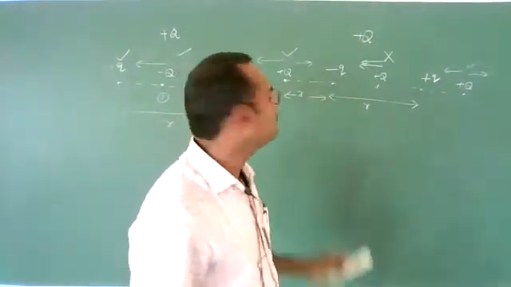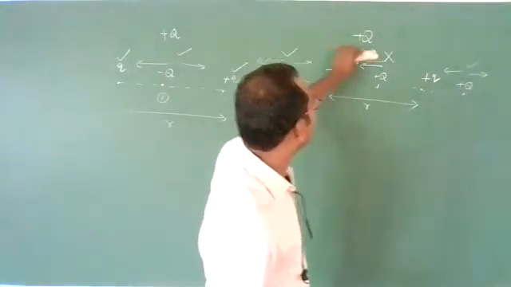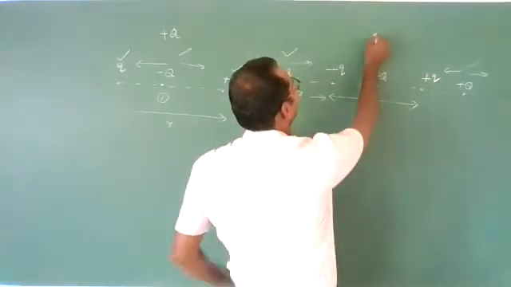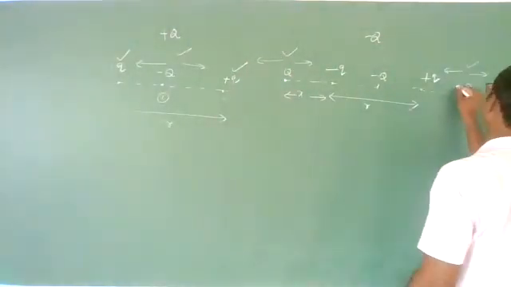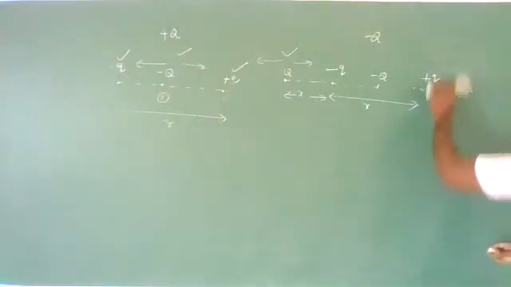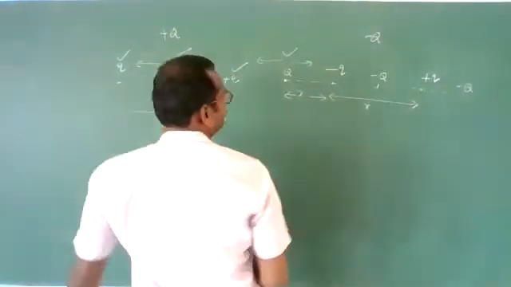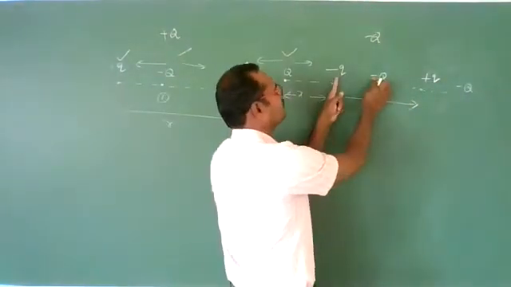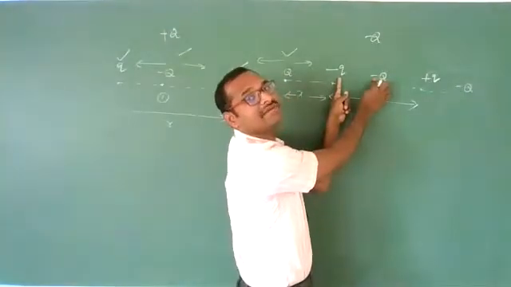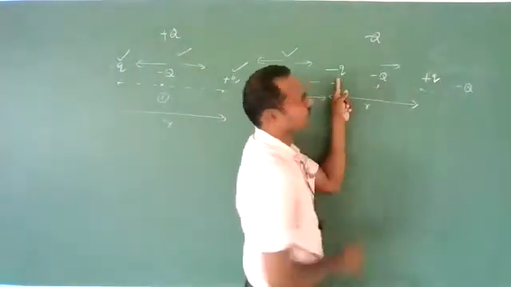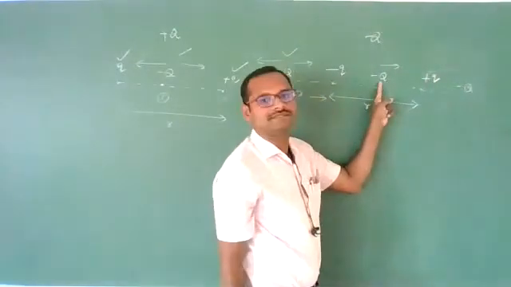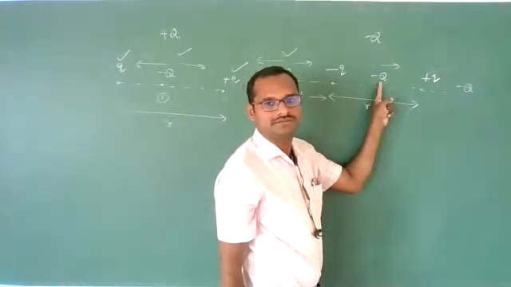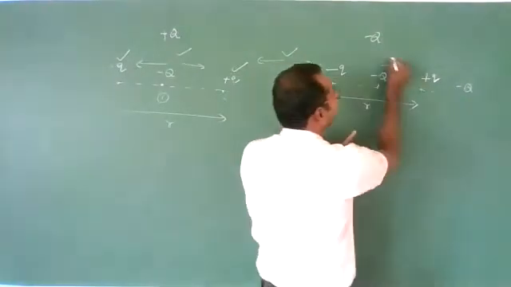Let us check for a negative charge also. If we keep a negative charge here, what will happen? Due to this negative charge, which type of force? Repulsive force, this side. Clear? Due to the positive charge, attractive force, this side.